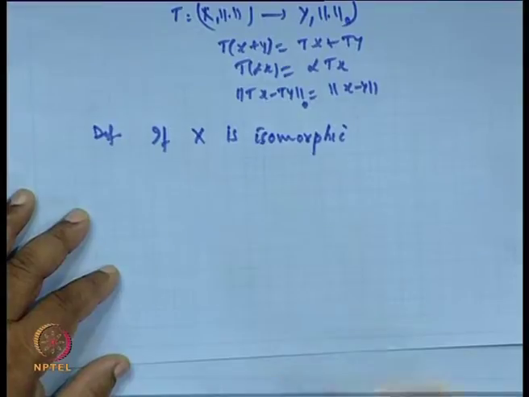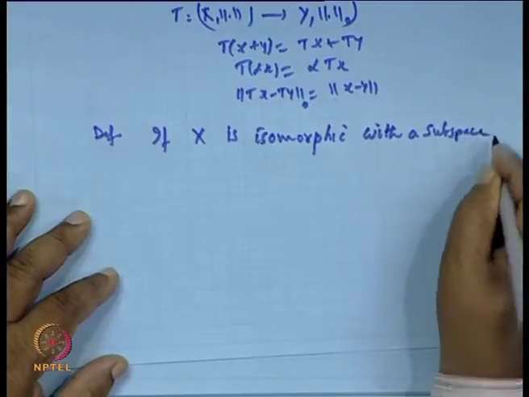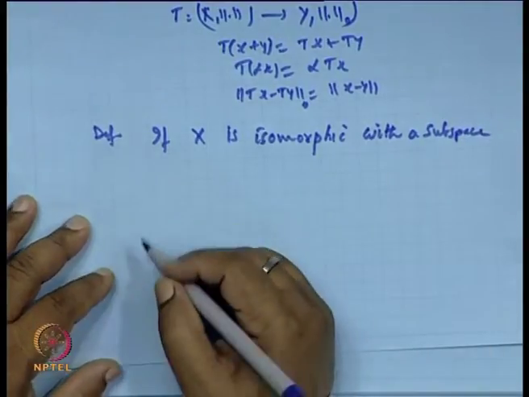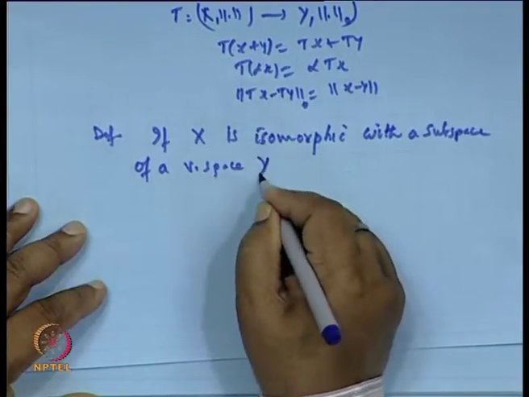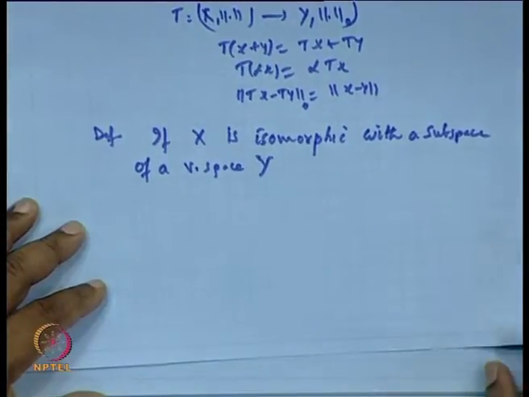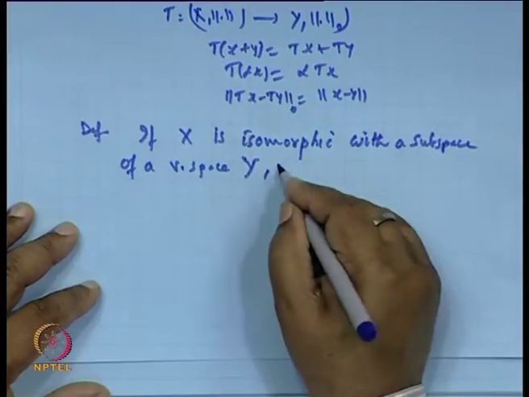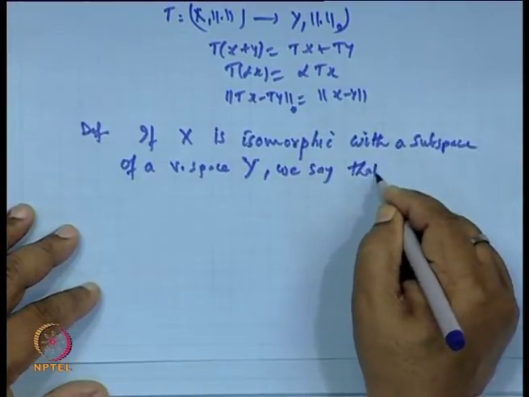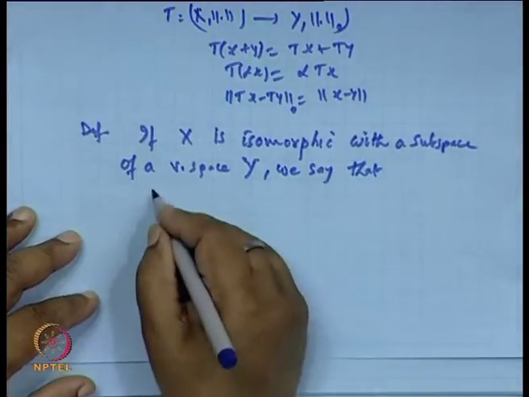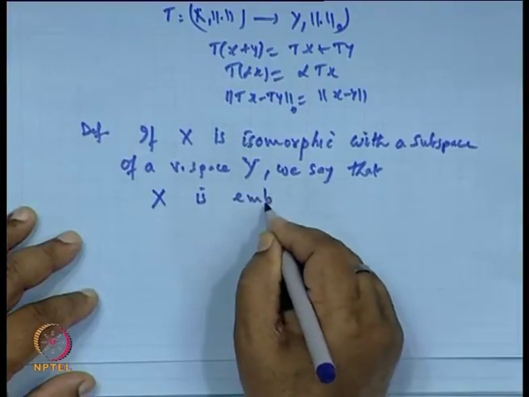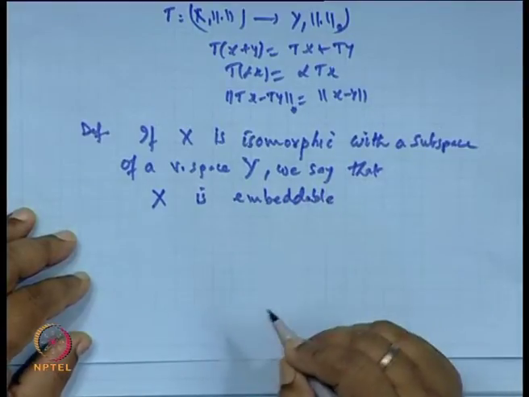If X is isomorphic with a subspace of a vector space Y, then we say that X is embeddable in Y.